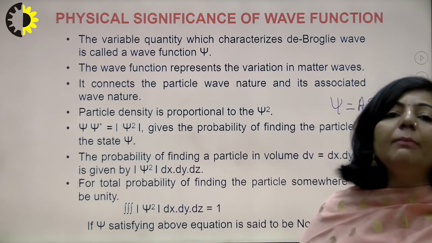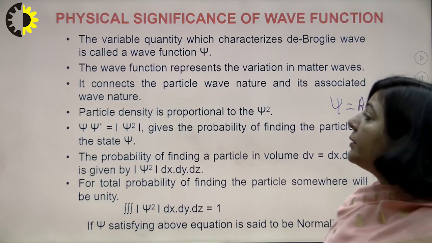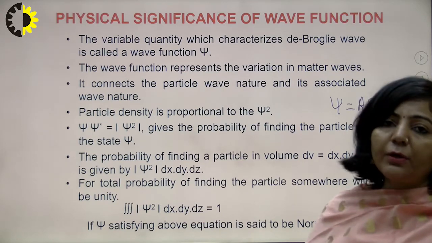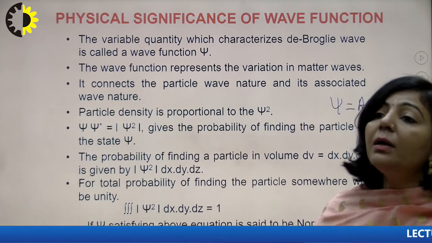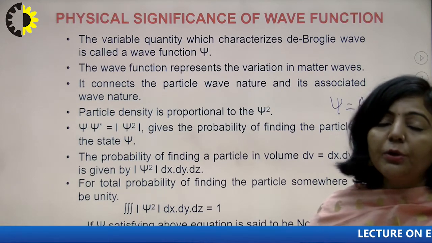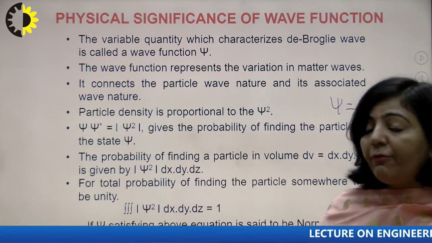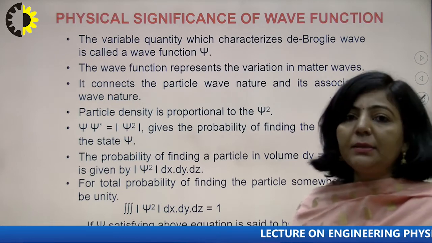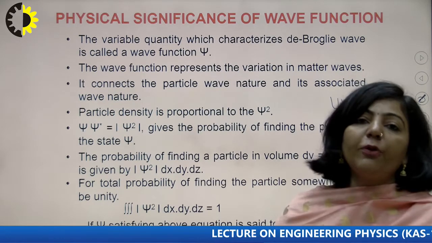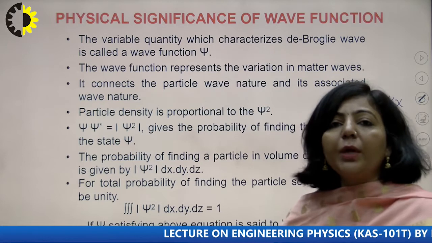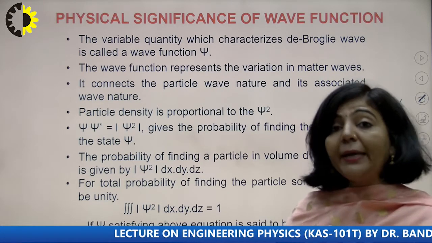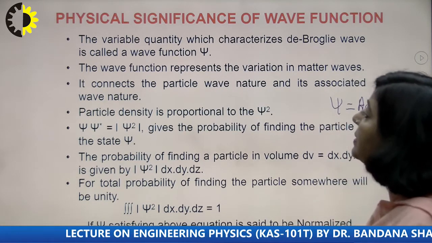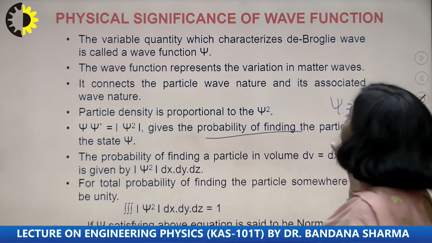and itself that function does not have any meaning. But later on, different scientists tried to give the interpretation or the physical significance of that wave function. So it was found that the wave function itself is meaningless, but when you multiply the wave function with its complex conjugate, then that product of psi and psi star represents the probability of finding the particle.